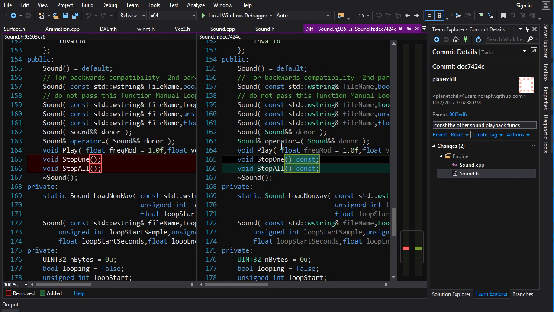Next thing I do is I const some of the other playback functions. Down here, stop 1 and stop all, they better be const as well, otherwise I won't be able to call them from the const pointers that I get back from my codices.